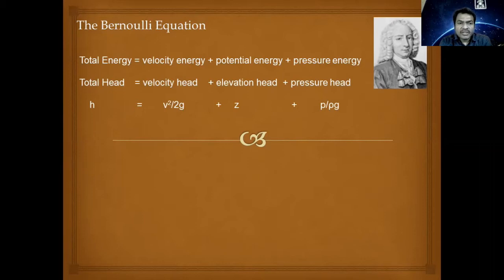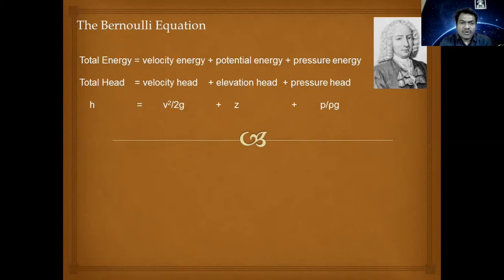Now the total energy available to this water for flow could be because of velocity, it could be because of elevation, or it could be because of the pressure which is present there. This energy is often termed as head also. So the total energy available could be a combination of velocity energy, potential energy, and pressure energy.